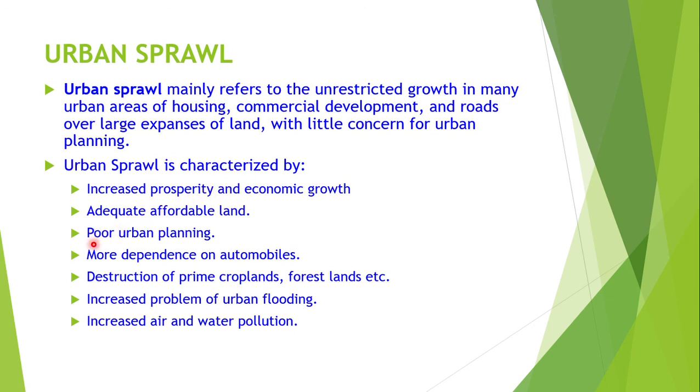Then comes the negative things: poor urban planning in that area as it is newly formed, more dependence on automobiles as it is very far from colleges or offices, destruction of prime croplands, forest land, etc. As we are increasing the construction area, either we have to destroy cropland or forest land. Increased problem of urban flooding, increased air and water pollution. These are the negative things related to the effects of urban sprawl.